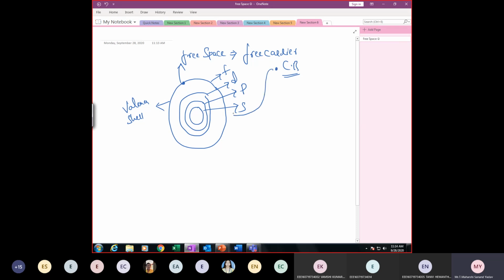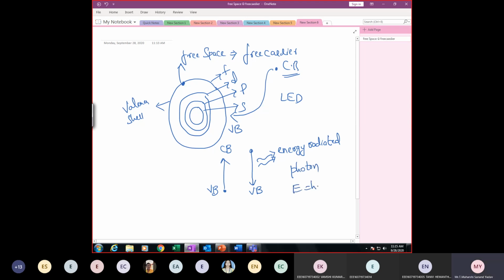Now, because of some external effects, suppose the electron present in this free space again tries to fall into the valence band. What will happen? Initially, because of external temperature, the electrons get excited into free space. After some time, if this electron falls into the valence band again, what will happen? This is the main concept for LED. Initially from the valence band they got excited to the conduction band. Now, if these electrons fall from the conduction band to the valence band, the energy is radiated, which is nothing but a photon.